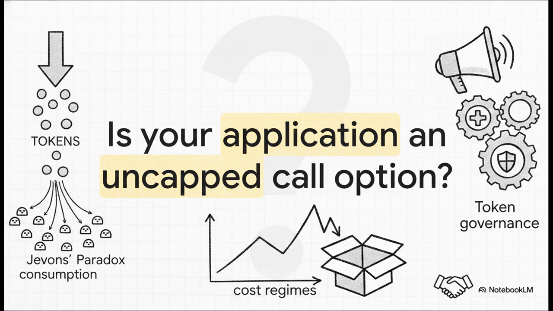I want to leave you with a pretty provocative thought. Because token prices are constantly falling, Jevons paradox is kicking in. Cheaper tokens don't mean lower bills, they just make infinitely more complex use cases viable. Agents will multiply your consumption much, much faster than prices decay. If you are selling an AI product priced per seat, but you've got unbounded agent usage running underneath, you are effectively writing an uncapped call option against your own business.